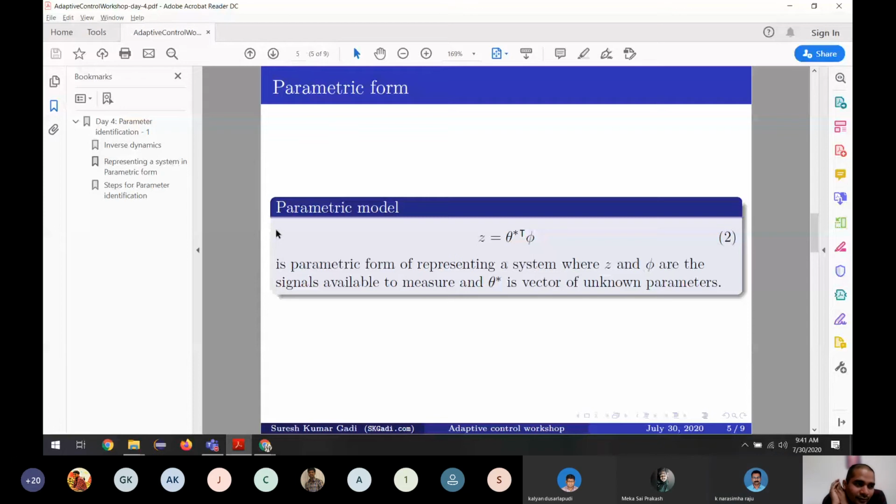For now, we can keep them constant. Even if the parameters are constant, we still need a data set to understand all the measurable things. In this case, the measurable things are Z and phi. Only if we know Z and phi, we can calculate theta and estimate theta star.